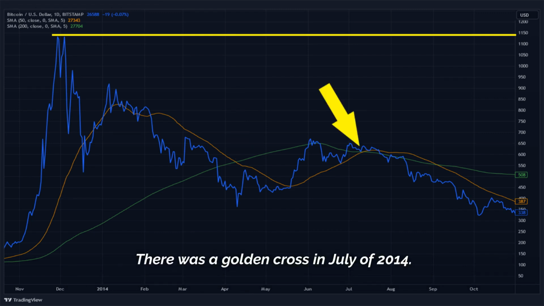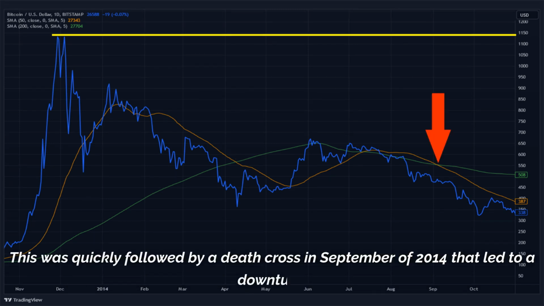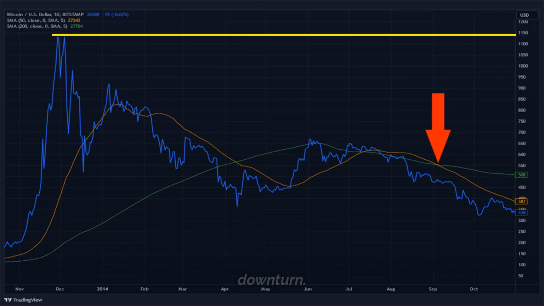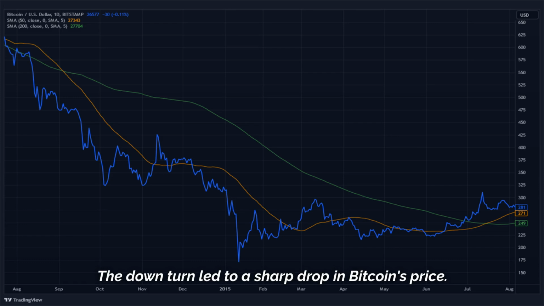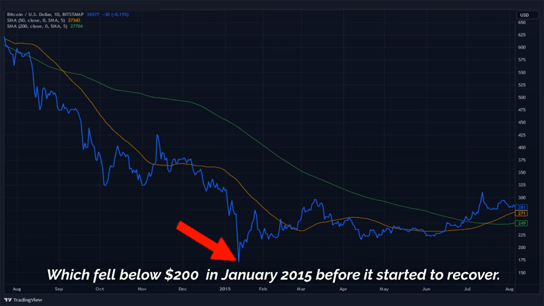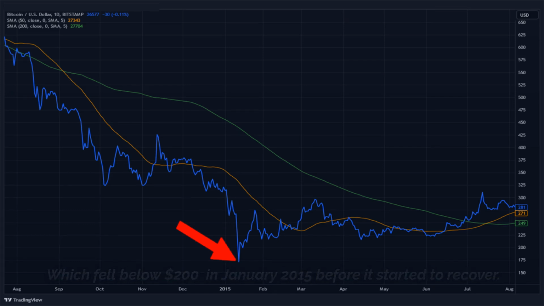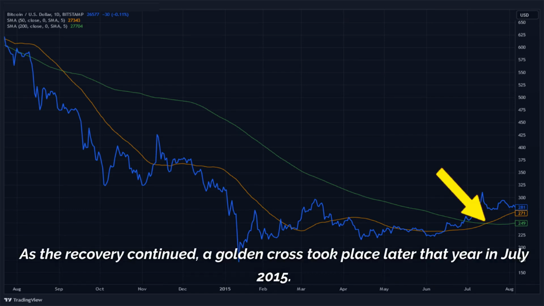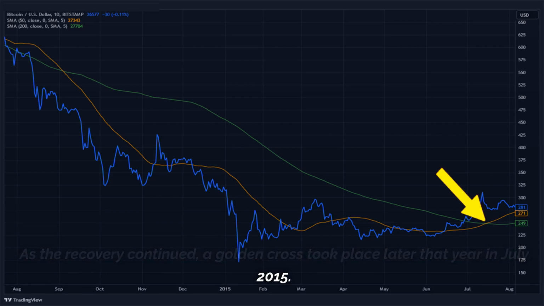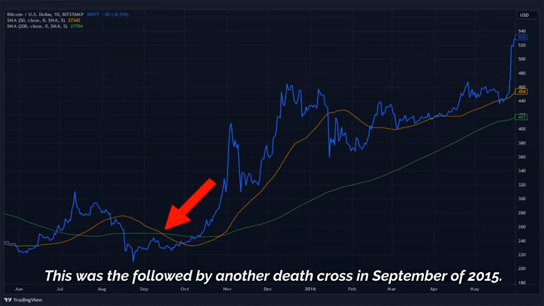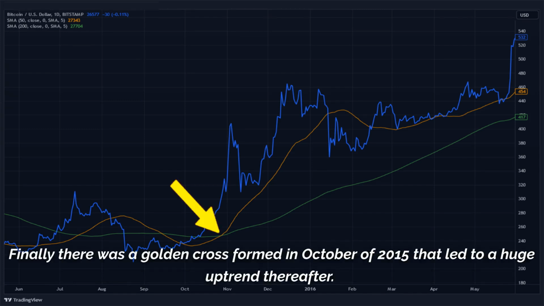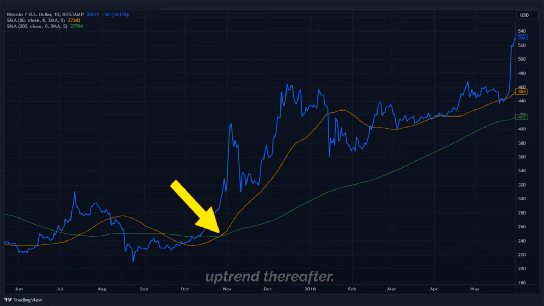There was a golden cross in July of 2014. This was quickly followed by a death cross in September of 2014 that led to a downturn. The downturn led to a sharp drop in Bitcoin's price, which fell below $200 in January 2015 before it started to recover. As the recovery continued, a golden cross took place later that year in July 2015. This was followed by another death cross in September of 2015. Finally, there was a golden cross formed in October of 2015 that led to a huge uptrend thereafter.